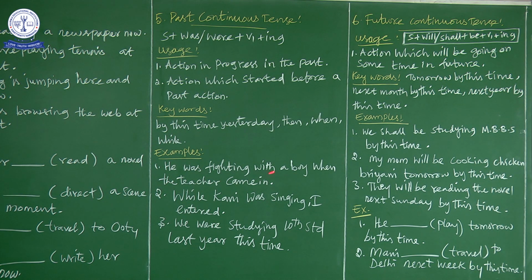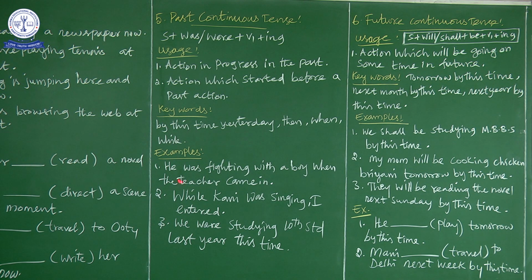He was fighting with the boy is the action which started before the past action. Okay, I hope you understand.